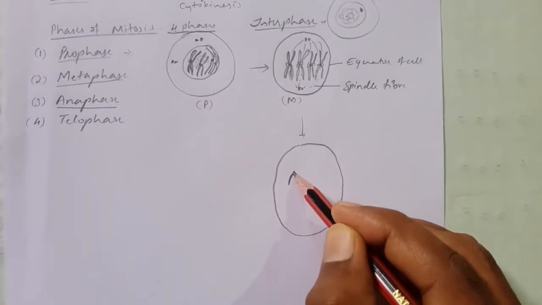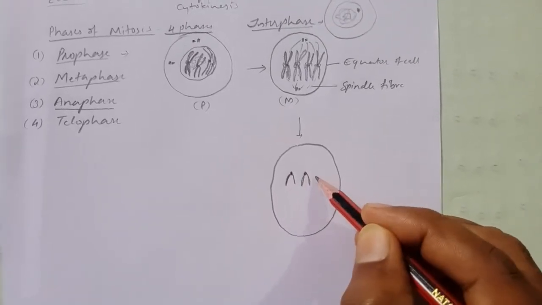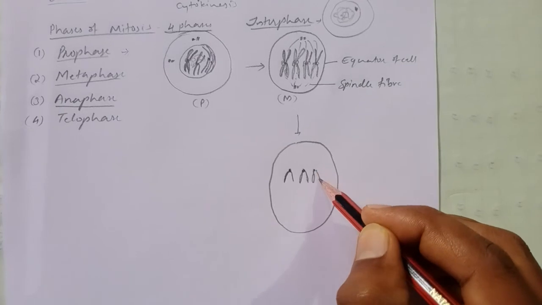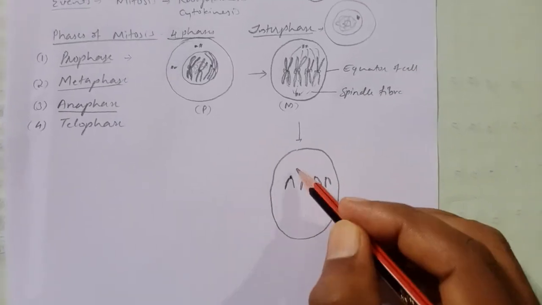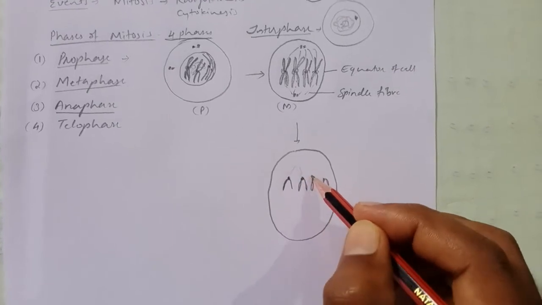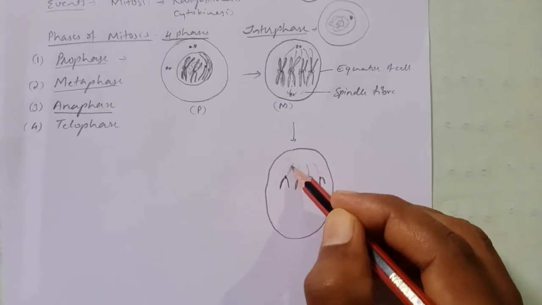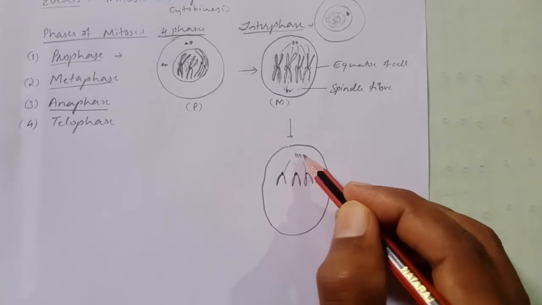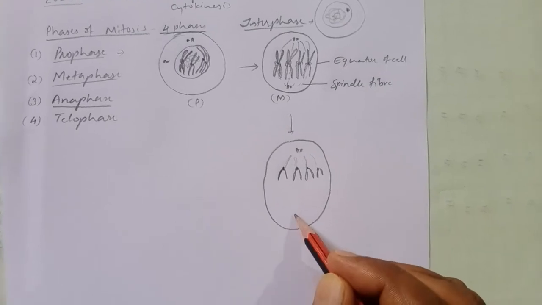This is what the centromere splits. Here the chromosomes may be in different shapes, right? So these chromatin fibers, the spindle fibers, are pulling these daughter chromosomes towards the opposite poles.